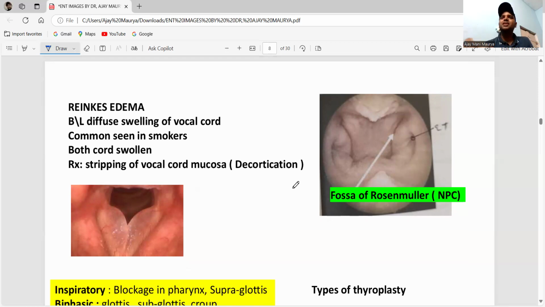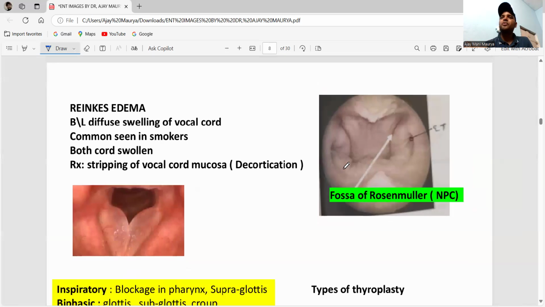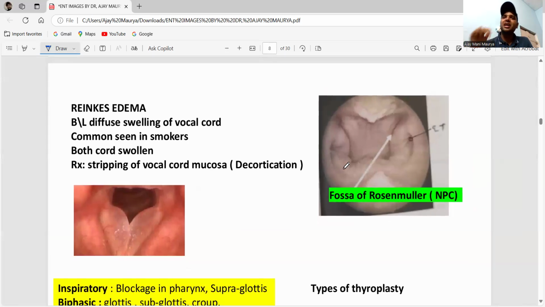Please, guys, see here. This one, guys: for the past 2 years, they are continuously repeating this question. Okay, this is the fossa of Rosenmüller. This is the Eustachian tube. Okay, last time they asked what is this. This is the Eustachian tube. Last time they asked that one.